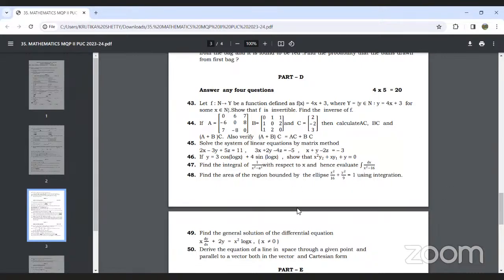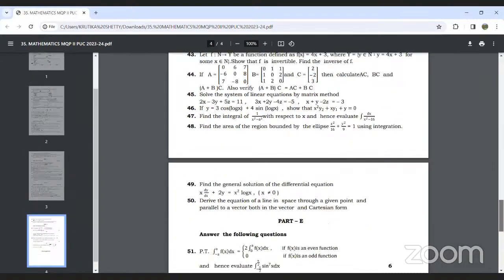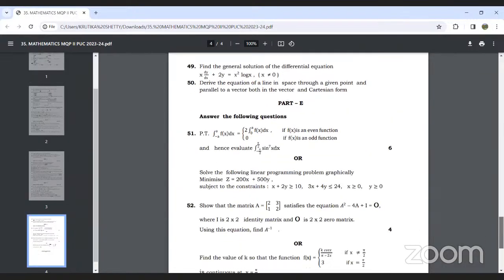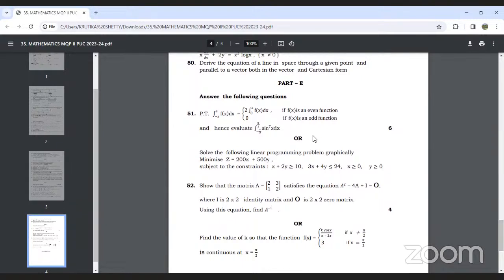This section we have covered completely in our revision class. Then part E comprises 10 mark questions. In this, you need to attempt any one: either you attempt 51 completely, or you attempt 52 completely. Any one question you need to attempt here.